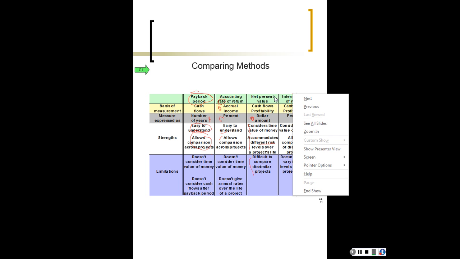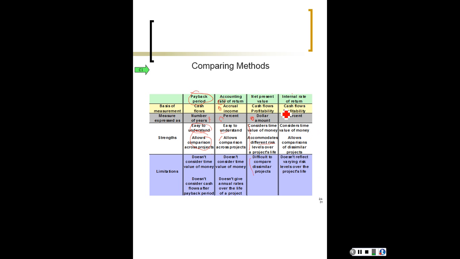And finally, the internal rate of return. For the internal rate of return, cash flows are used, as well as profitability. The measure is expressed as a percentage. And the strengths are it considers time value of money, just like net present value. But it does allow comparisons of dissimilar projects. And that was the disadvantage of net present value, but the internal rate of return allows that. However, a limitation is it doesn't reflect varying risk levels over the project's life.